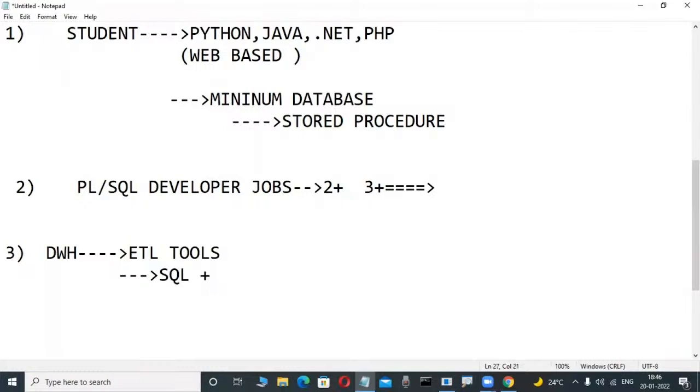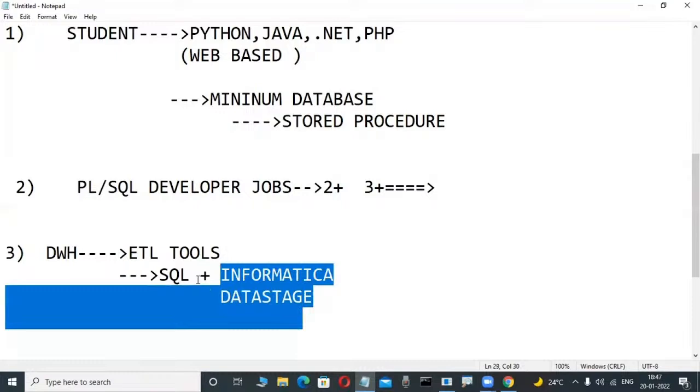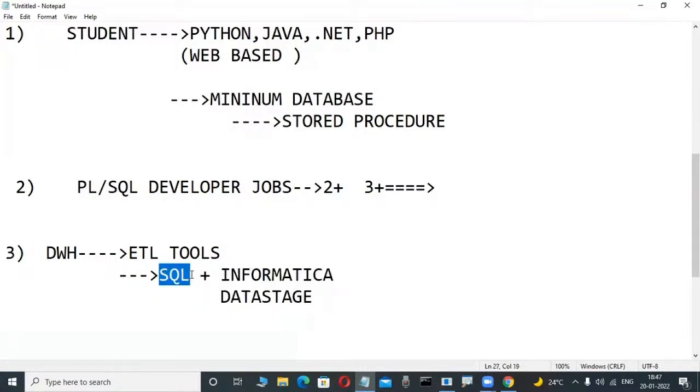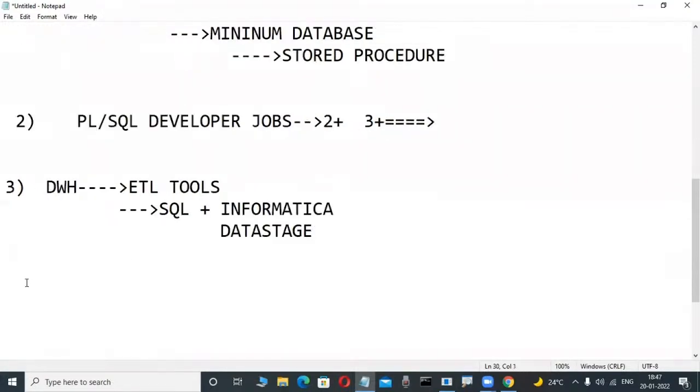Having an idea, they learn tools in institutes also. Informatica is a very popular tool. Again, there is an ETL tool where DataStage is a popular tool. Again here, Talend is a tool. These ETL tools have a graphical user interface. They are learning, and minimum knowledge is required in SQL. That's why they are learning these courses, for these jobs also. Again, business analysts are there. That is a reporting programmer. Reporting tools they are learning only.